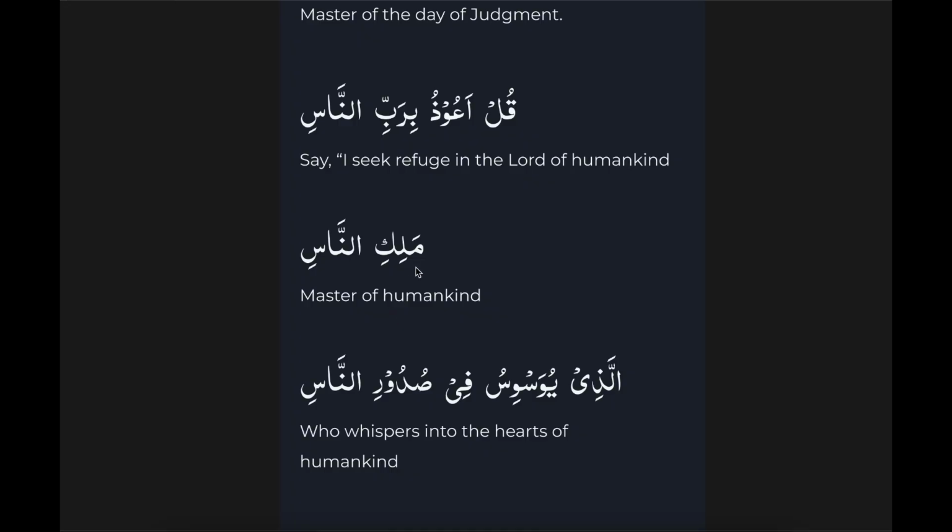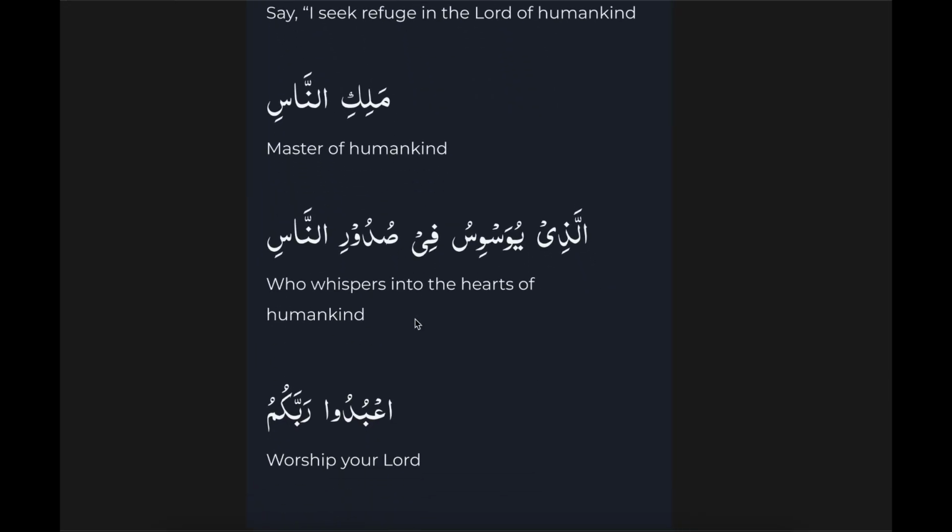Let's see another example. Malik Nas. Malik means master and it does not have any al. It is light. And Nasi is jar. So it is indeed mudaf ilay. So master of Annas, humankind. Master of the humankind. Alladhi means the one who. Yuwaswisu means whispers.